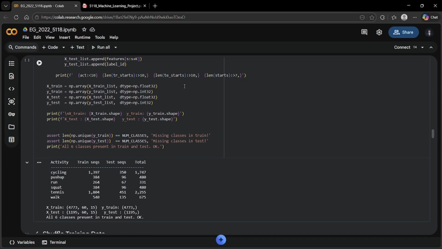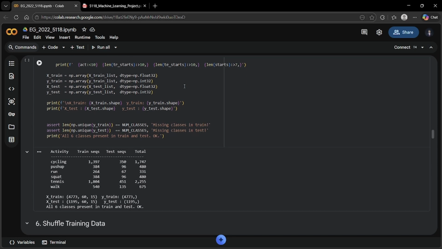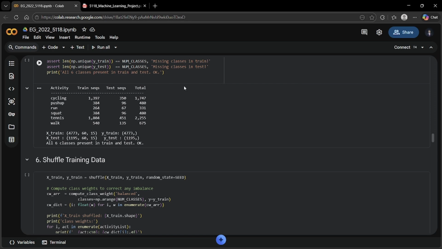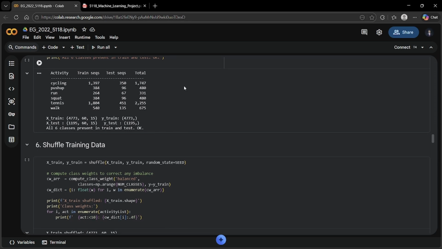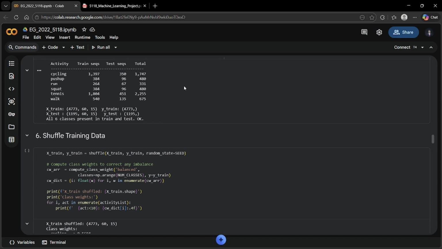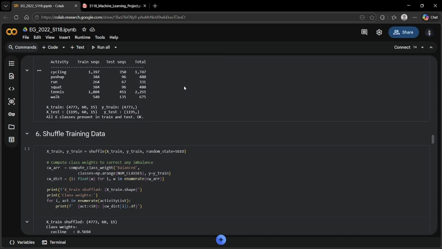The training data was shuffled randomly because some activities had far more sequences than others. Tennis had 1,804 versus run's 264. I calculated class weights to make sure smaller classes were not ignored during training.